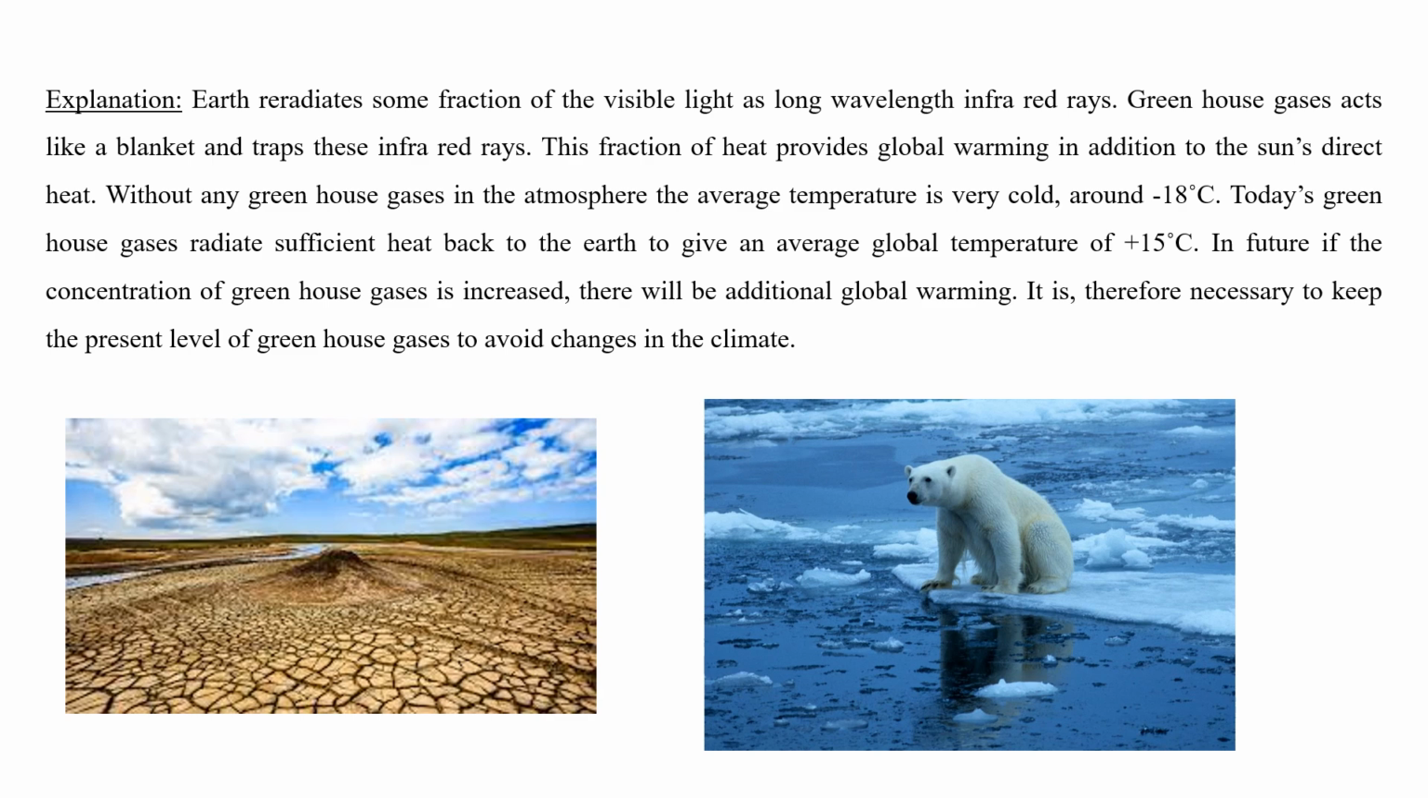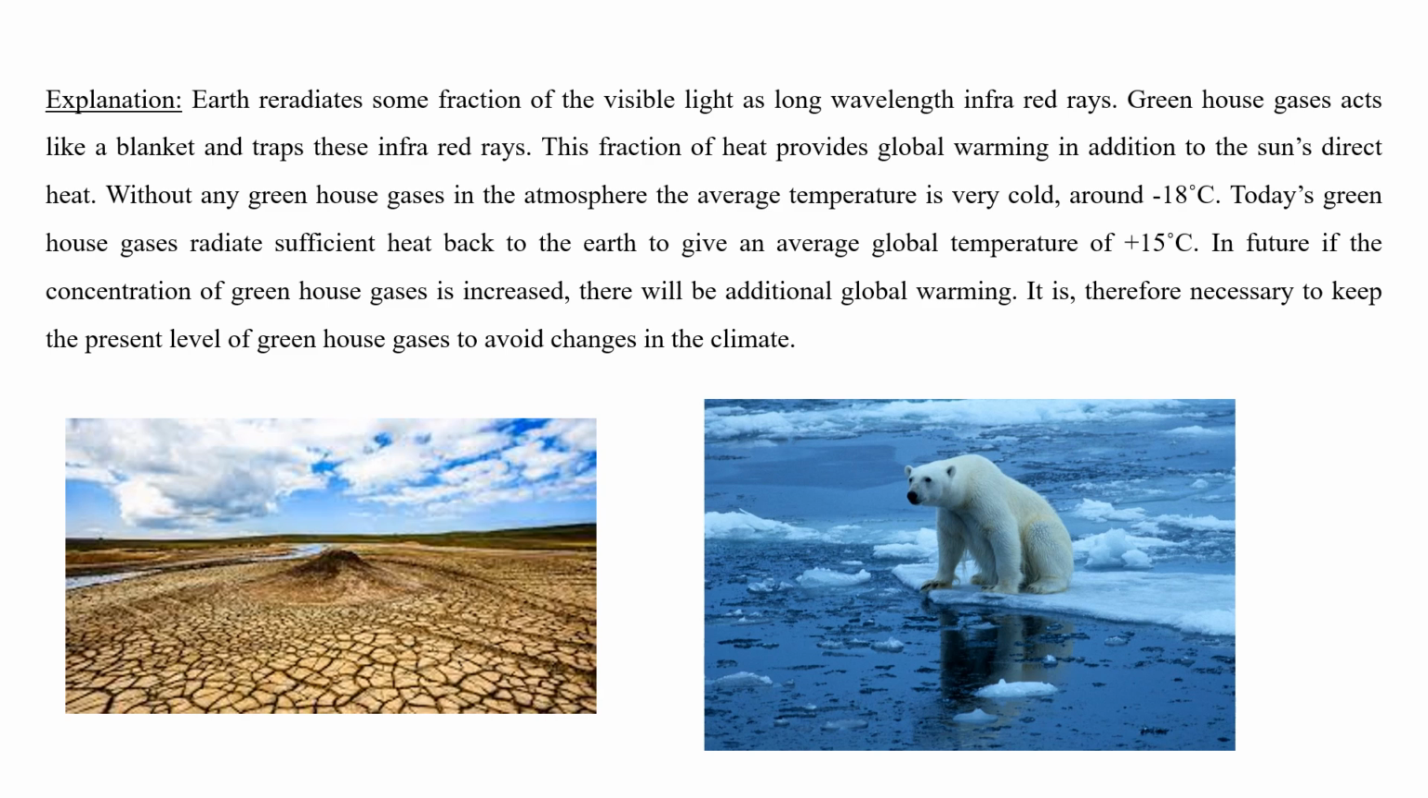This fraction of heat provides global warming in addition to the sun's direct heat. So the fraction of heat adds to the total radiation inside the atmosphere, and a global warming problem arises. Without all the greenhouse gases, the average temperature of the atmosphere would be very cold, around minus 18 degrees Celsius, during both day and night. We cannot imagine that.